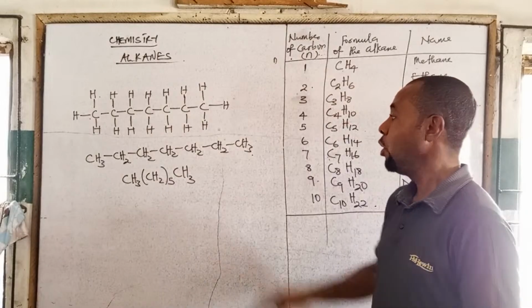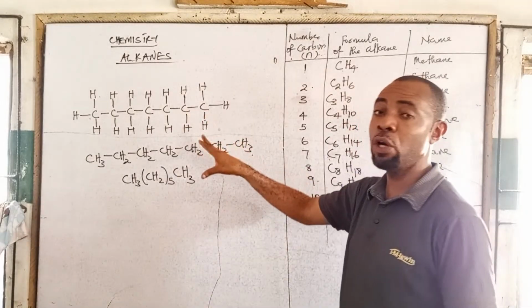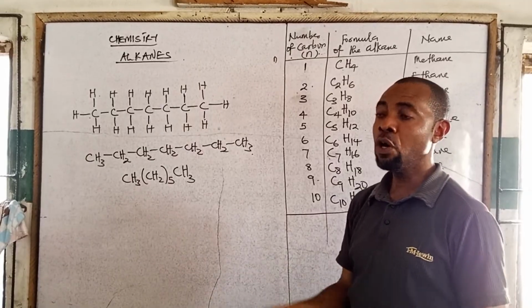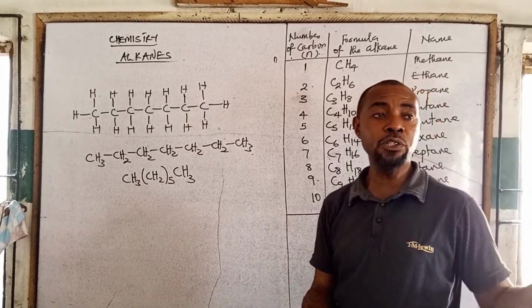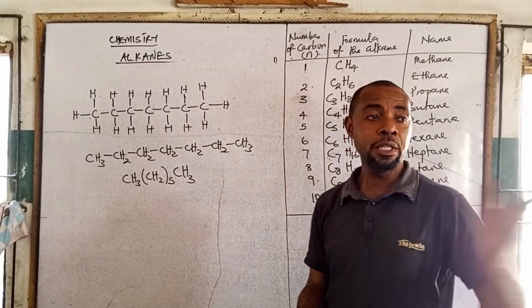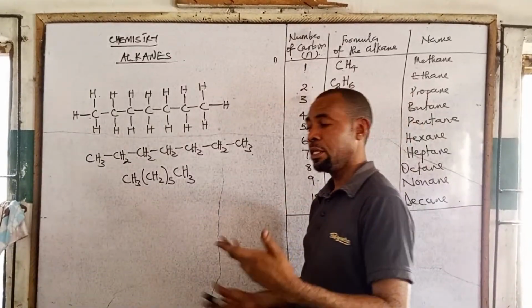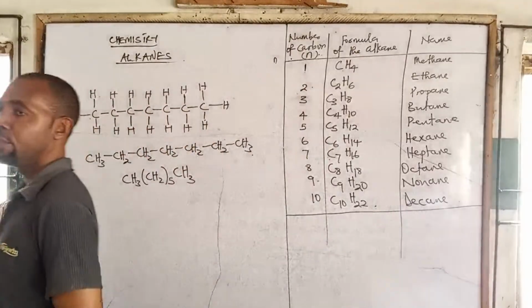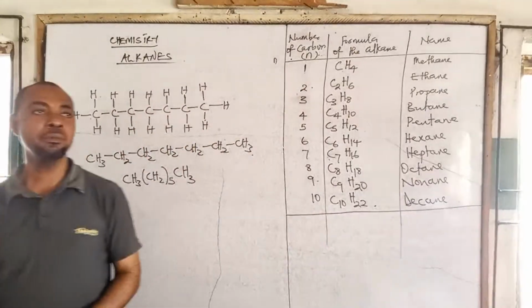Okay, so that's how you can actually draw the structure of an alkane. Always begin by just drawing the carbon, right? And then before you now place the hydrogen atoms, before you place the hydrogen atoms.